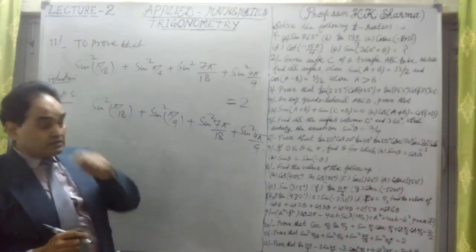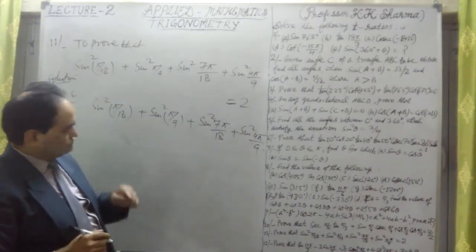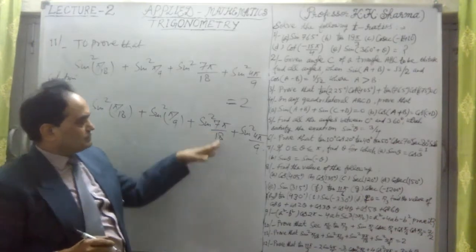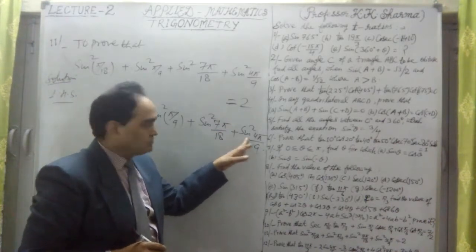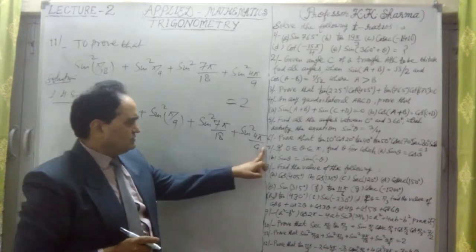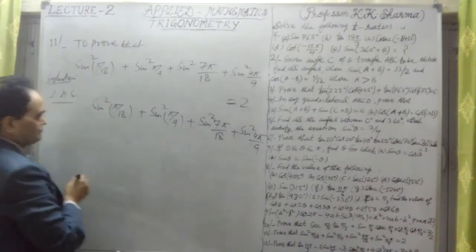Okay, but let me convert them into similar terms. If I open sine square 7 pi by 18 and sine square 4 pi by 9, let me just check it. How do we convert them?